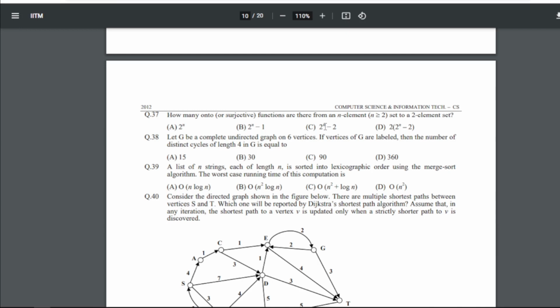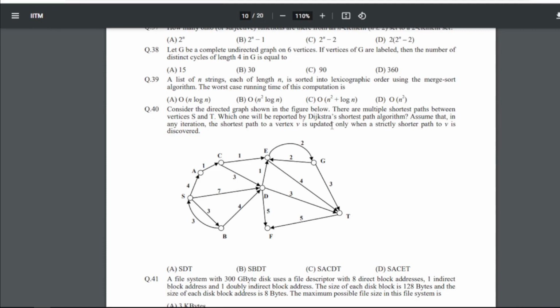So like 39 you can also solve. That is, a list of n strings, each of length n, is sorted into lexicographical order. This is a very nice question, guys. Using the merge sort algorithm, the worst case time complexity of this is what? So you should solve this and give the answer. Even for 39 I would give the clue that the answer is not in the options that have been given, right? So you can check the answer and just comment it.